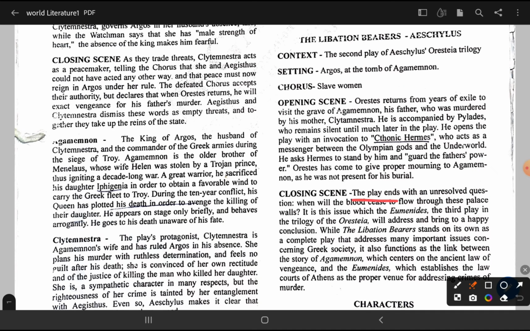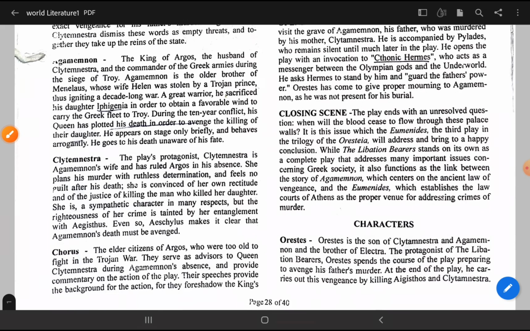Then the closing scene, the play ends with an unresolved question. Closing scene में क्या होता है? You can find a question that which play closes with an unresolved question. When will the blood cease to flow through these palace walls? किस वर्क की क्लोजिंग इस तरीके से होती है? That is the Libation Bearers by Aeschylus. In this issue, which the Eumenides, the third play in the trilogy of Oresteia, will address and bring to a happy conclusion, while the Libation Bearers stands on its own as a complete play that addresses many important issues concerning Greek society also. That's it about the opening and the closing line.